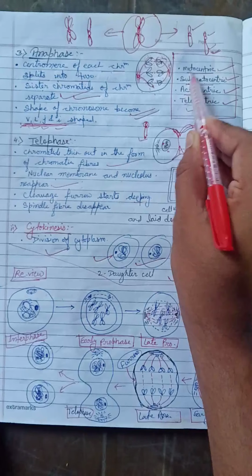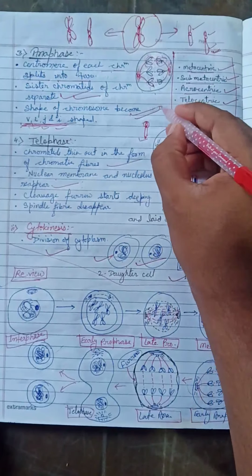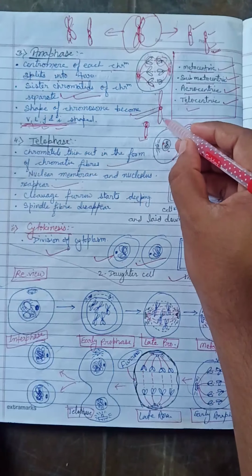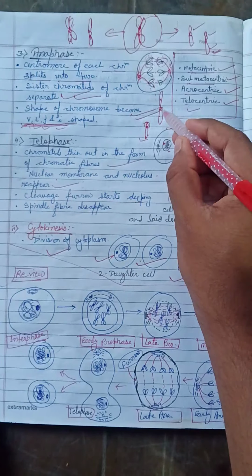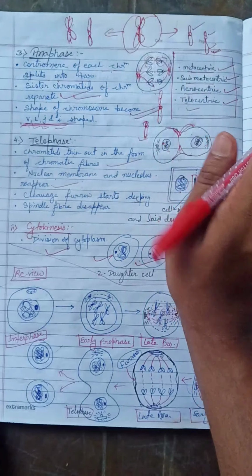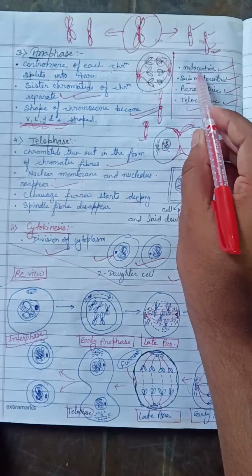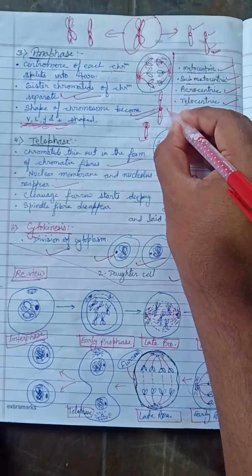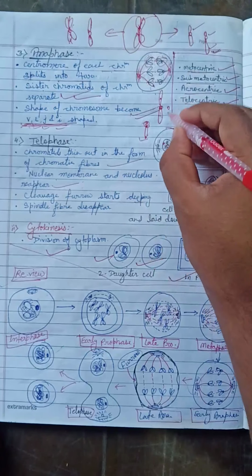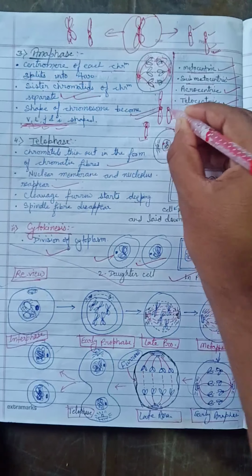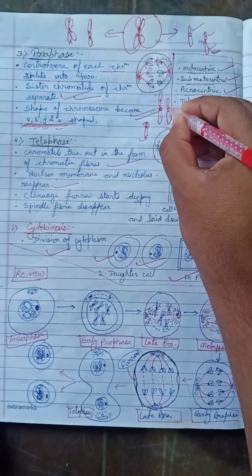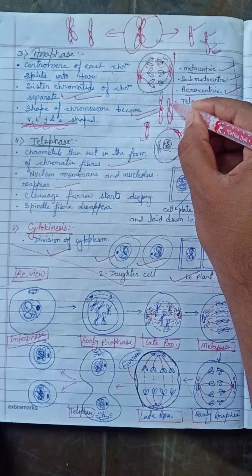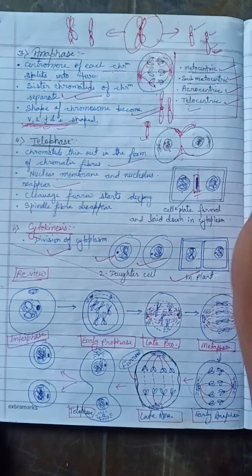Metacentric: meta means center, with the centromere at the center and arms of equal length. That means both arms of the chromosome are equal in size. That is metacentric. Is it clear? Whereas in submetacentric, one arm is longer and the second arm is shorter. Can you see here? One is longer and the second one is shorter. This is called submetacentric.